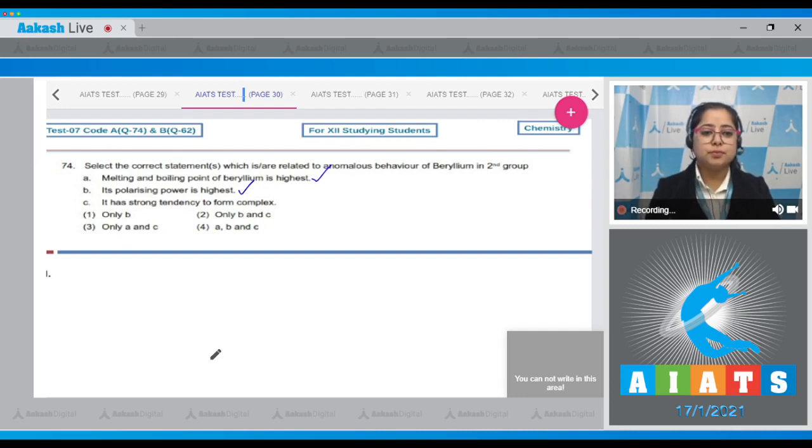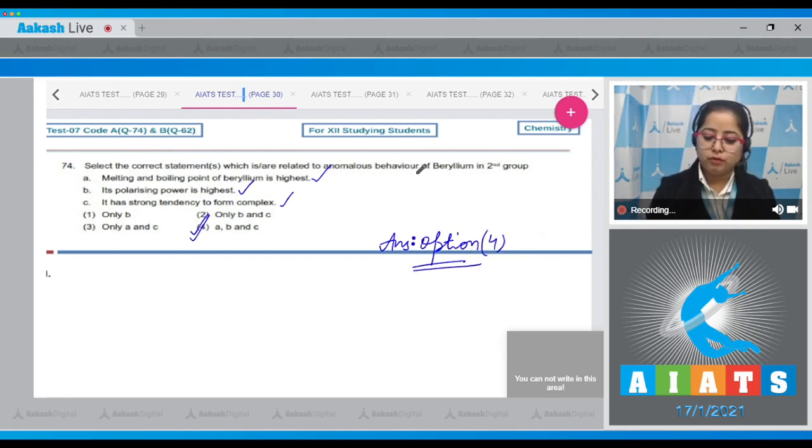Therefore, its polarizing power is highest. Last is, it has strong tendency to form complexes. This is also a correct statement as the metal ion of higher charge density will have more complex formation tendency. That means all the 3 statements are correct. So here I'm writing answer is option number 4.